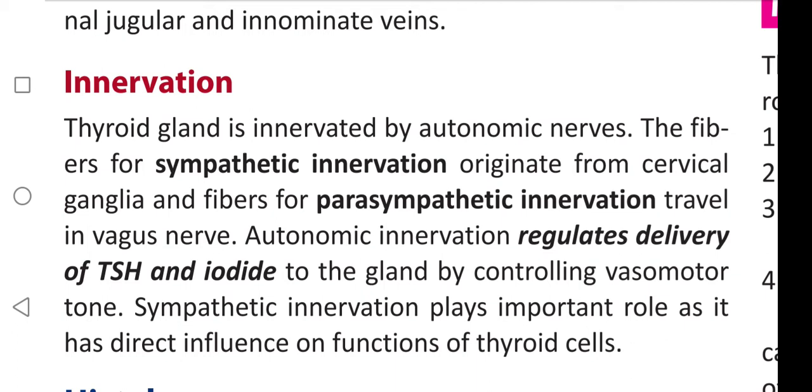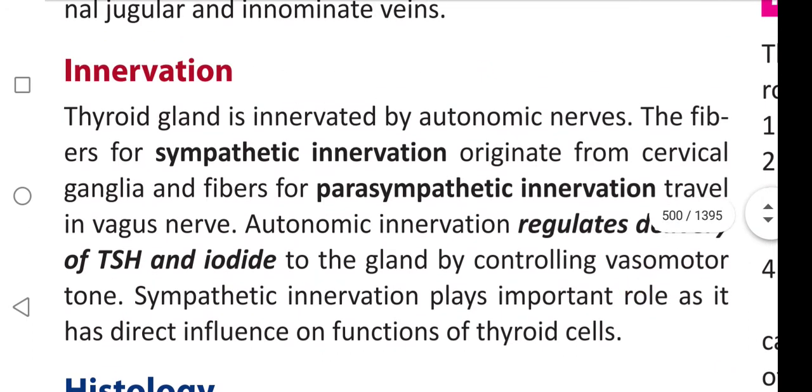Thyroid gland is innervated by dash nerves. It is innervated by autonomic nerves. The fibers for sympathetic innervation originate from which ganglia? Cervical ganglia. And the fibers for parasympathetic innervation travel in which nerve? It is vagus nerve. Whenever we talk about the sympathetic, its origin is the cervical ganglia. It is about ganglia, sympathetic. Para is about nerve, that is vagus.